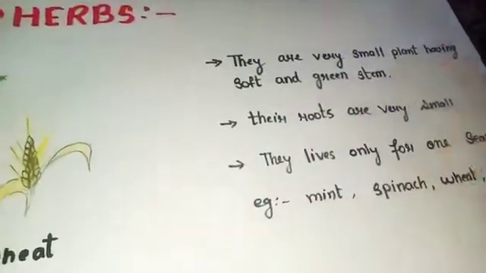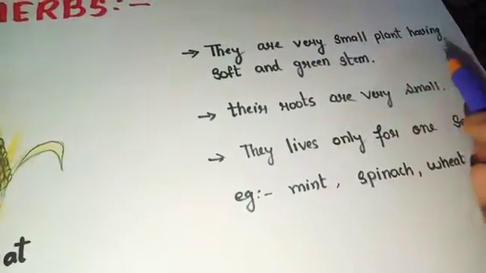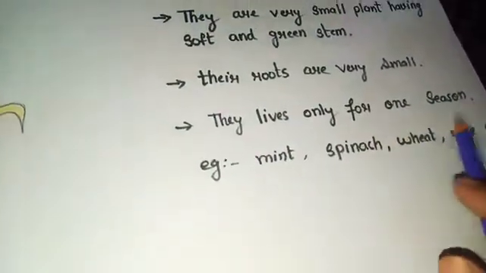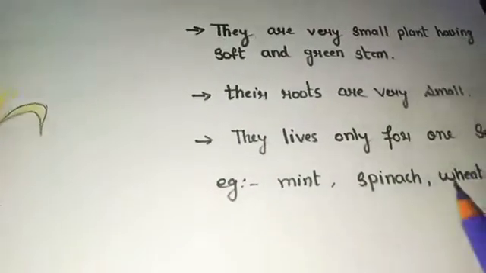As the plant is very small, that's why they have very small roots. And they live only for one season. Remember it. Herbs live only for 1 year. And the examples of herbs are mint, spinach and wheat.